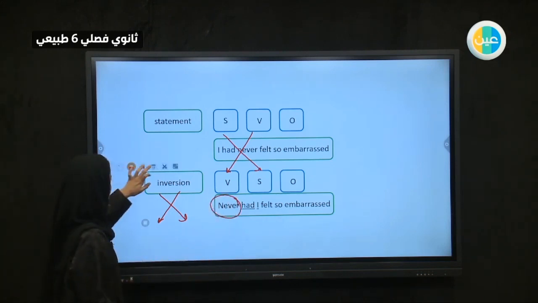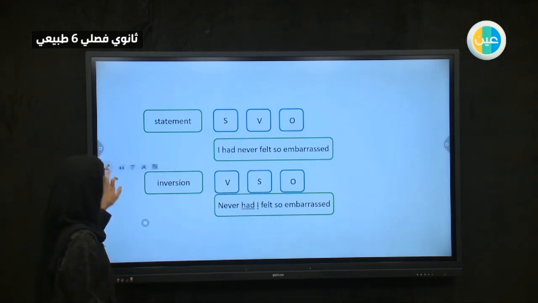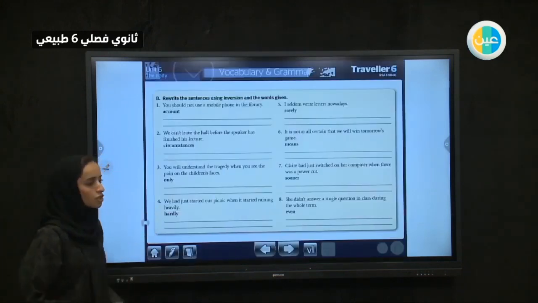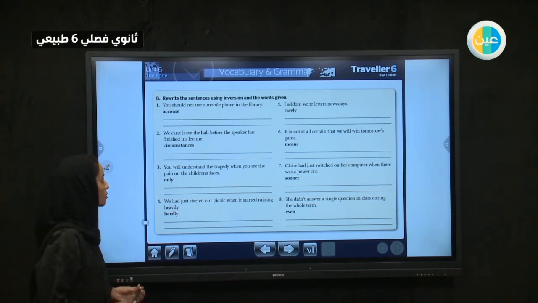One of the words that we've got. So let's try to do some exercises. In your books on page 71, You should not use a mobile phone in the library.